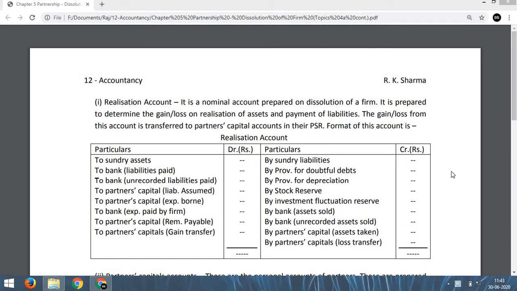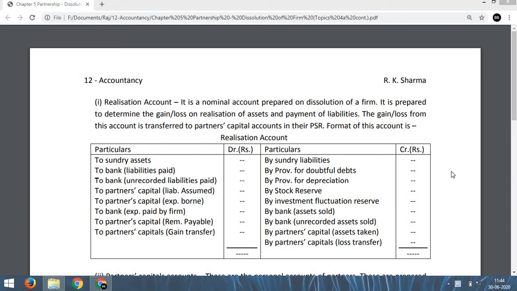Last day we discussed the accounting treatment, that means preparation of accounts on the dissolution of a firm. I told you that we need to close all the books of the firm when the firm is going to be dissolved.